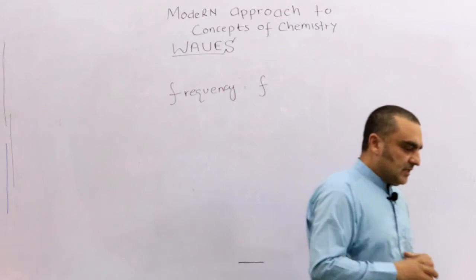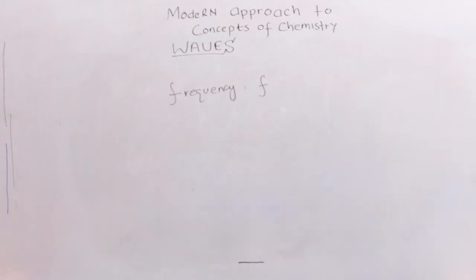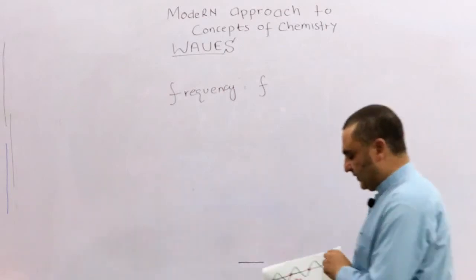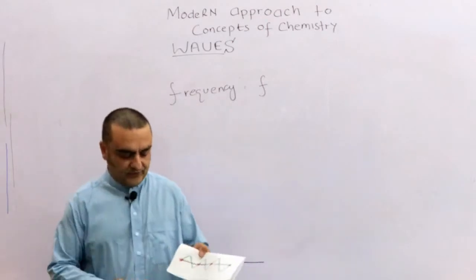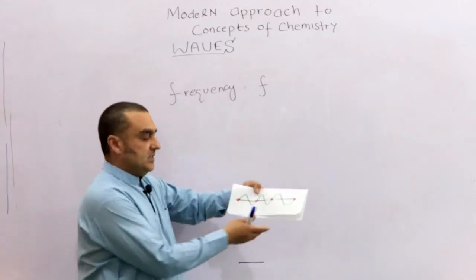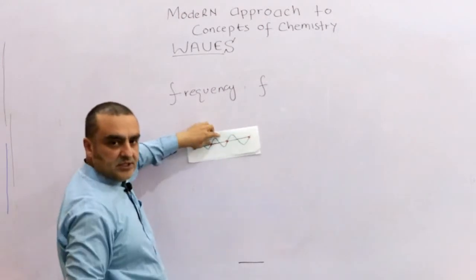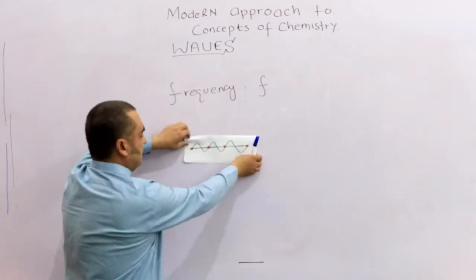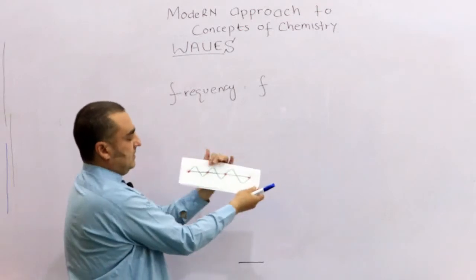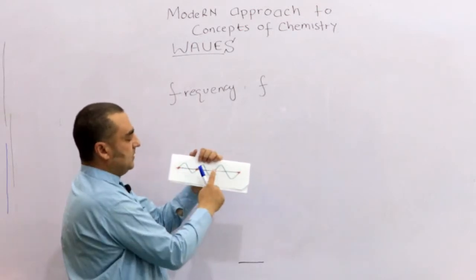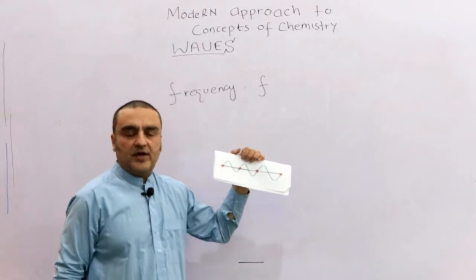Okay, suppose this is a wave. Okay, this one is a wave. 1, 2, 3 cycles. It has 3 cycles or 3 waves. Okay, 1, 2, 3. This is 3 waves.